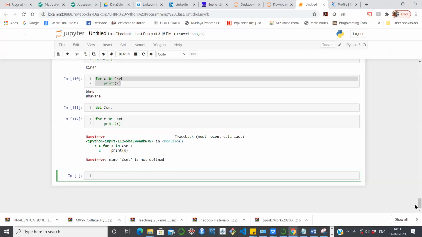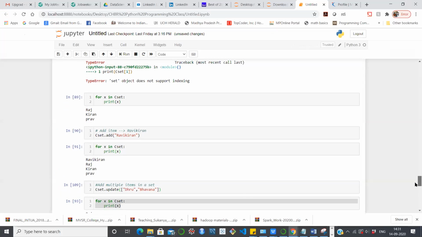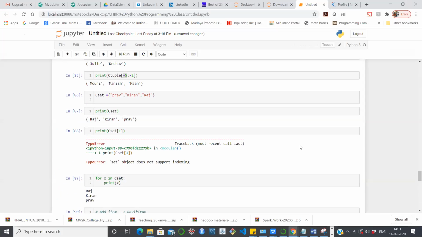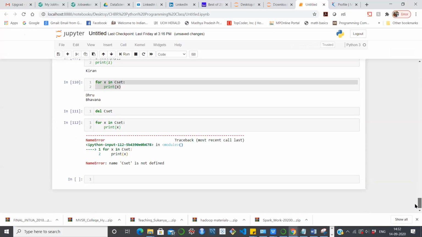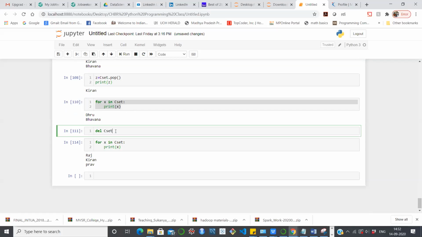Okay, so for that sake, again you can create it. So you have to create from here. I have created it. Now you can see here what exactly the value is. So Raj, Kiran, Praveen, we have again created the set. Now we have learned how we will delete the entire set.